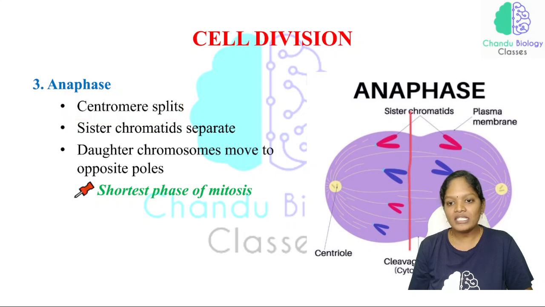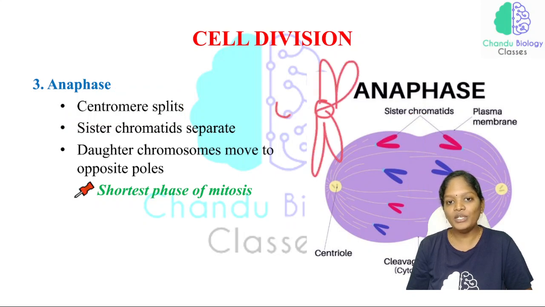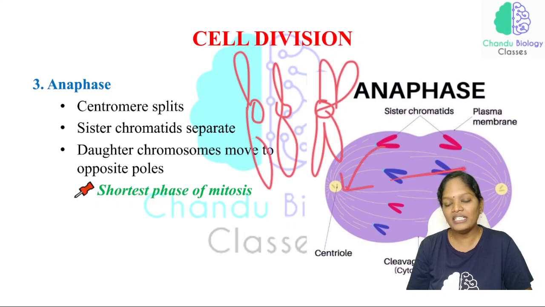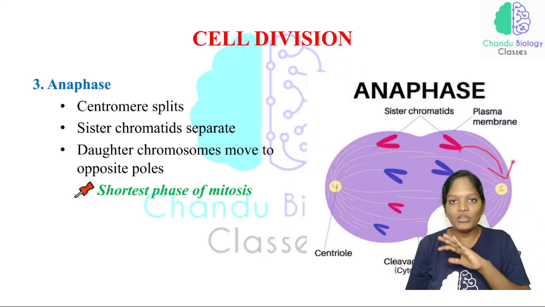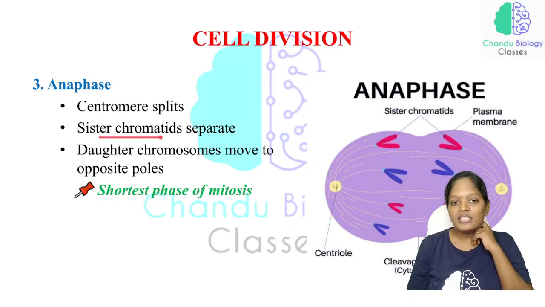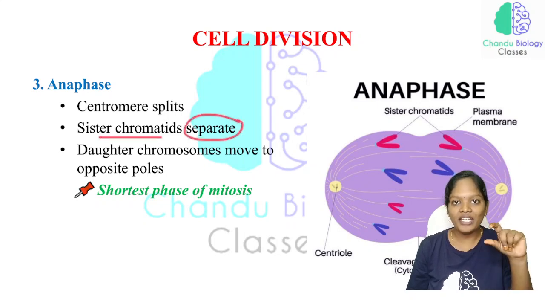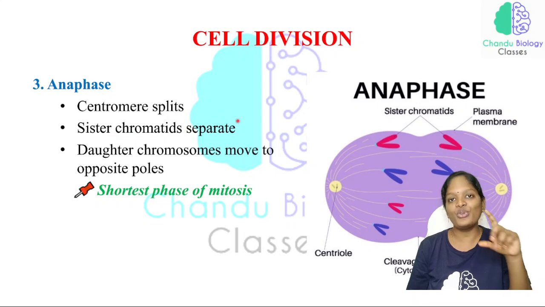Just see here, this is where the chromosome was aligned in the metaphase. Now one chromosome has been split into two chromatids, and one chromatid is moving to this corner and one chromatid is moving to the right side. Sister chromatids separate only in the anaphase, not in the metaphase.